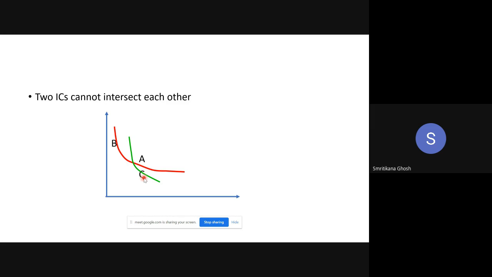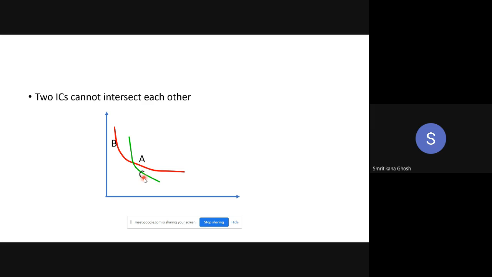If they are indifferent, then they should be on the same indifference curve, but they are not. So B is not indifferent to C. Therefore, two indifference curves cannot intersect each other. We assumed that they are intersecting, and from that assumption the confusion comes that B is indifferent to C, but they are not on the same indifference curve.